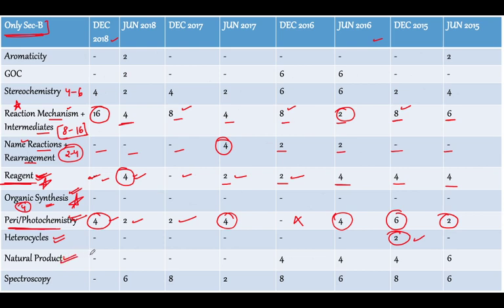Talking about natural products. All right, just a second, there must be some glitch over here, because natural products are always asked, all of the times they are asked. So in this case I must see the thing again, I guess, because it is always asked. The natural product is always asked for a 4 to 6 marks question, okay. I'll have to just see these sections over here in the December 18 and December 17 papers, okay. And definitely most of the times they are always asked, right, for a 4 to 6 mark question.